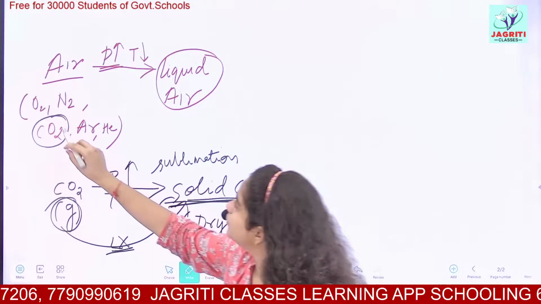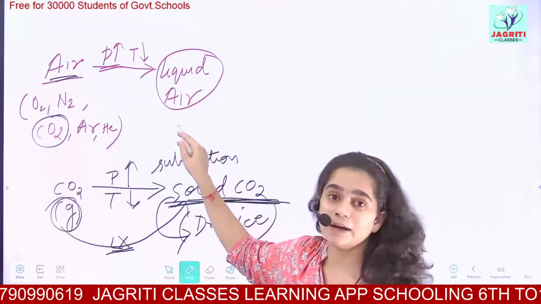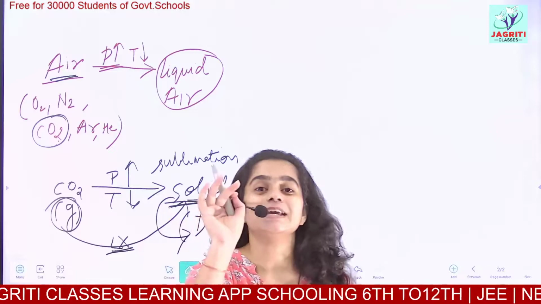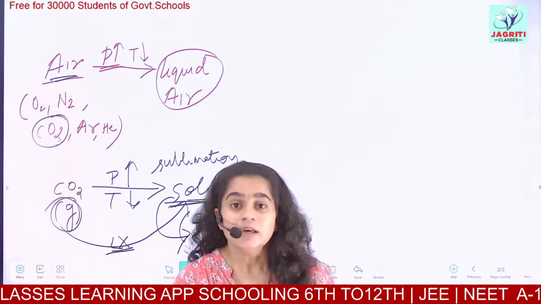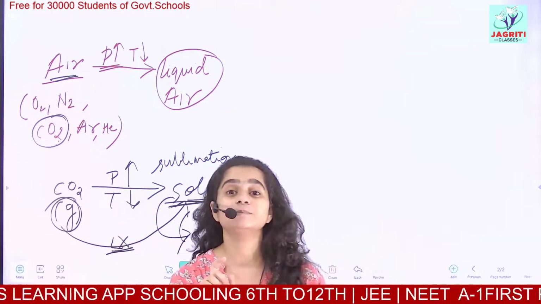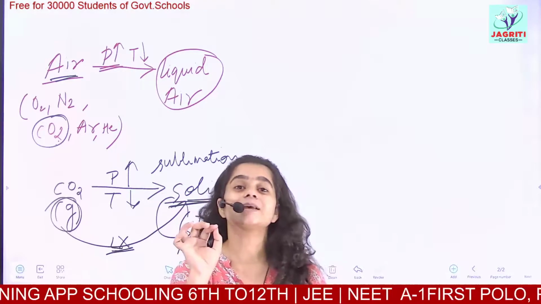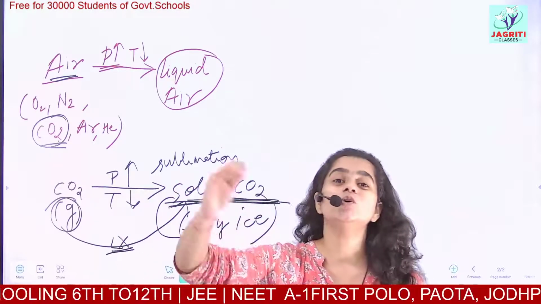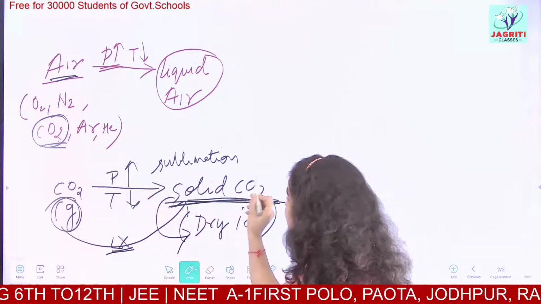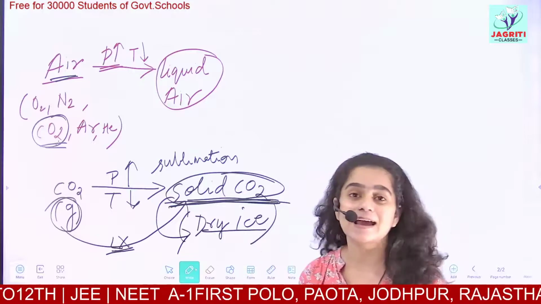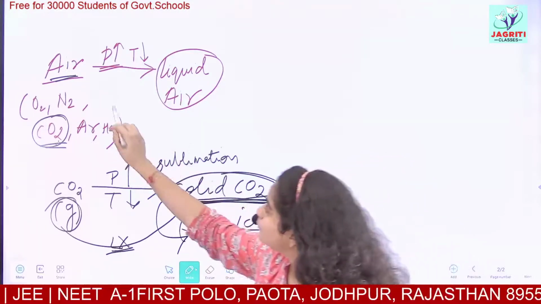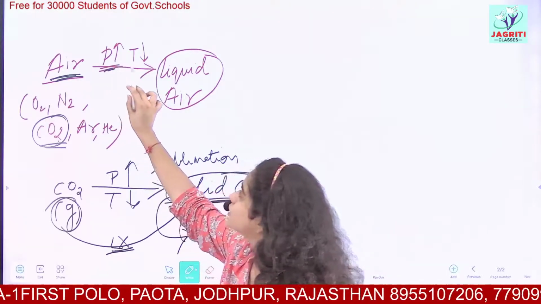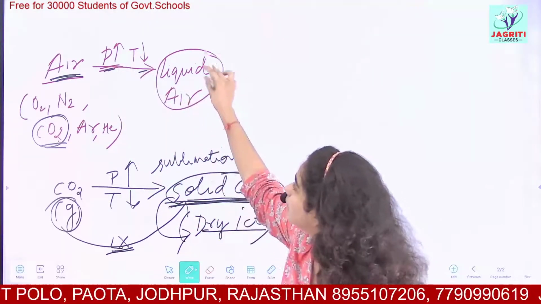So here when you convert the air into liquid, this carbon dioxide will automatically separate out, and you can see the diagram given in your books. There is a separate apparatus made which is called a separator. In the separator, this CO2 separates out as a different constituent and it is called solid CO2 or dry ice. So until now, we took a mixture of gases, that is air, and then we applied high pressure and decreased the temperature, so we got liquid air.